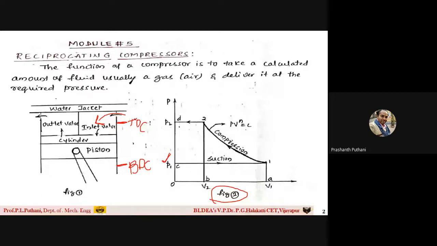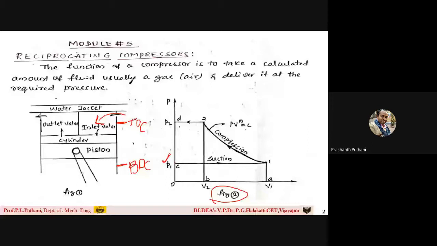Because of this pressure difference, fresh air is taken inside the cylinder until the piston travels to the BDC position, during which the air is being taken in, which is shown by the line